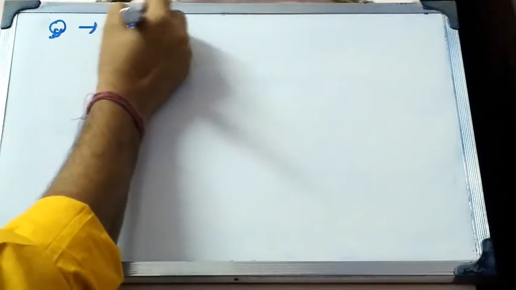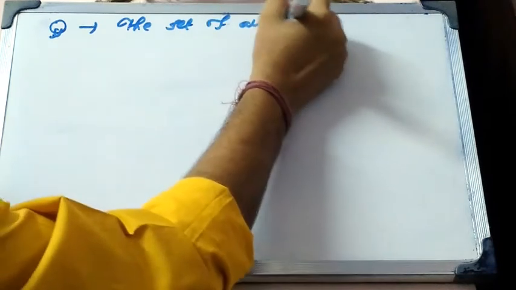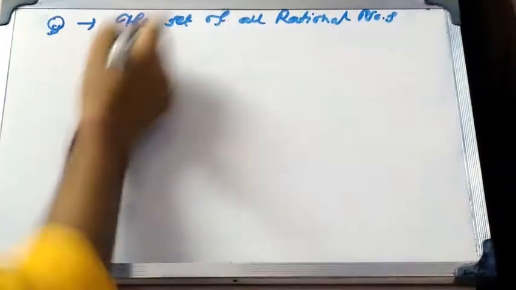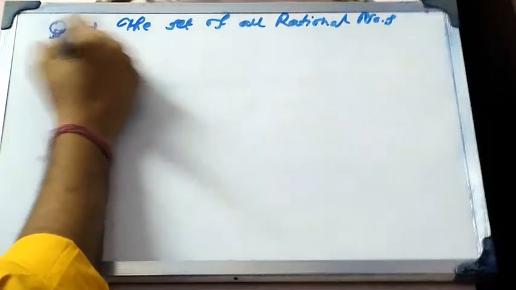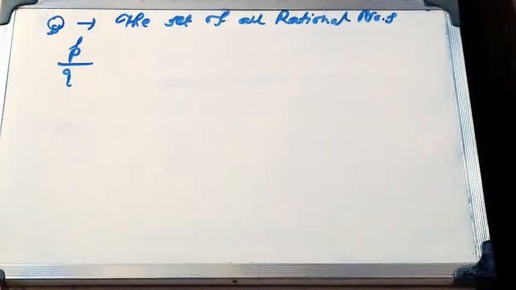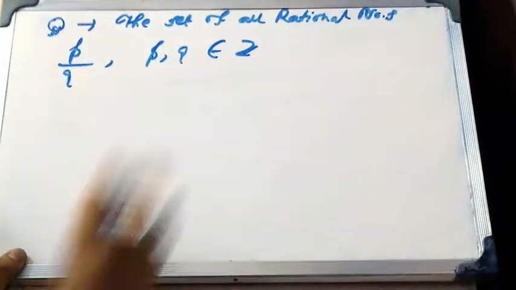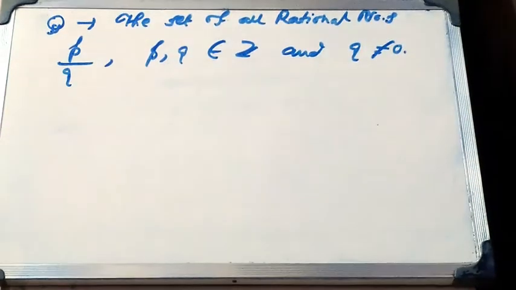Next one is Q. Q means the set of all rational numbers. Now what is a rational number? The numbers which can be expressed in p by q form, where p and q are both integers and q is not equal to 0.